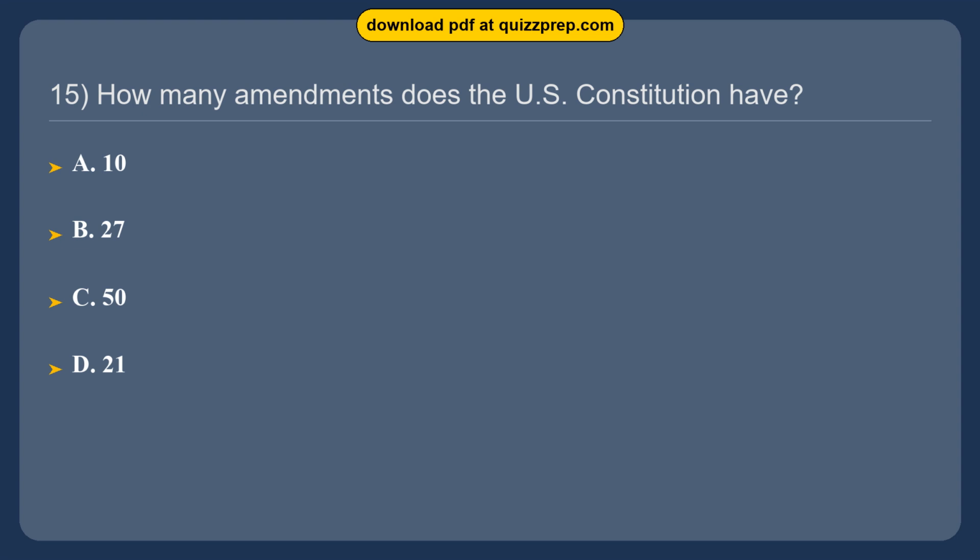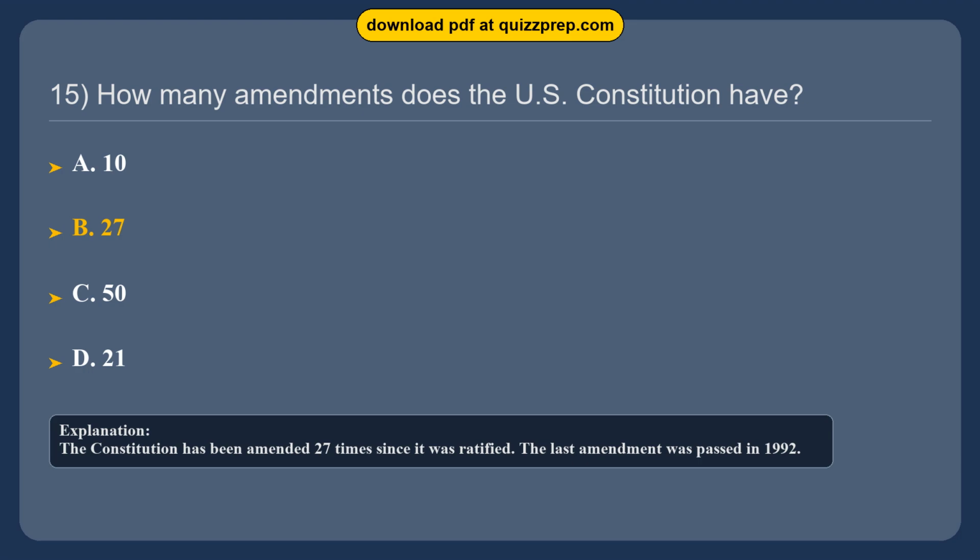Question 15. How many amendments does the U.S. Constitution have? Option A, 10. Option B, 27. Option C, 50. Option D, 21. The correct answer is option B, 27. The Constitution has been amended 27 times since it was ratified. The last amendment was passed in 1992.